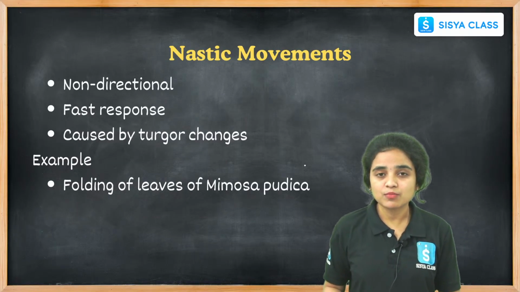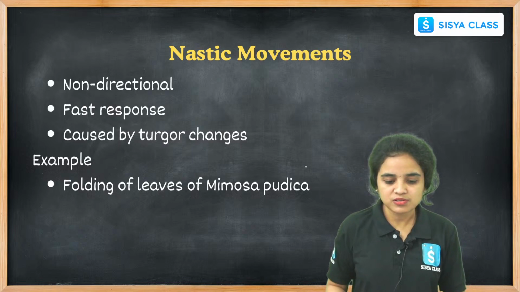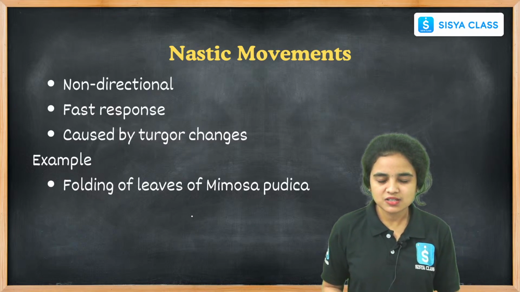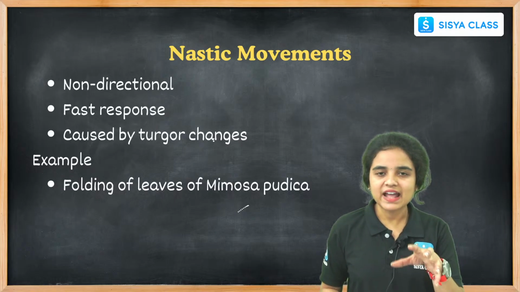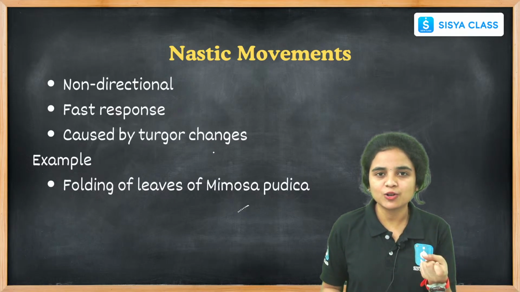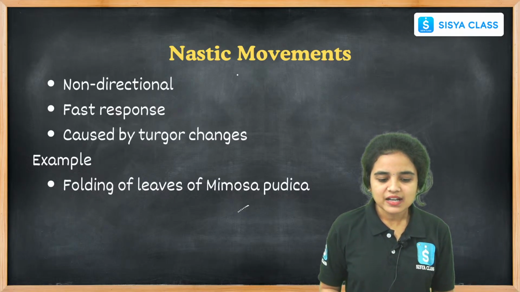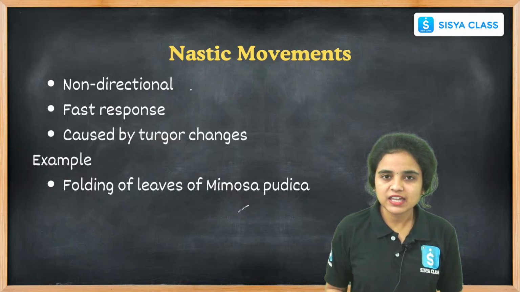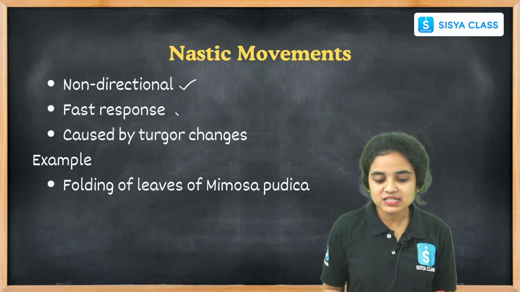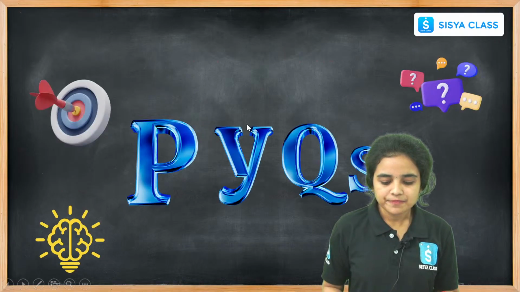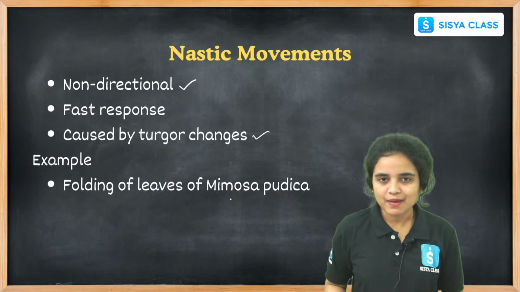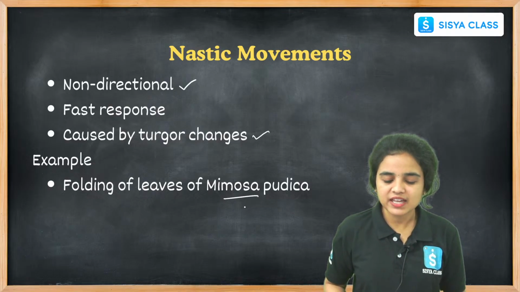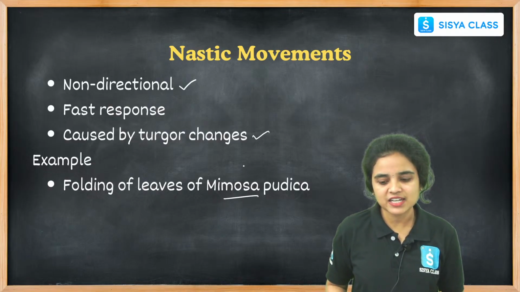For example, Mimosa pudica is also an example of thigmotropism. When we touch that plant, it shows quick responses by closing its leaves. And the nastic movements we find here are non-directional, and they give quick and fast responses caused by turgor changes. An example is Mimosa pudica, the touch-me-not plant. We can give that as an example for nastic movements.